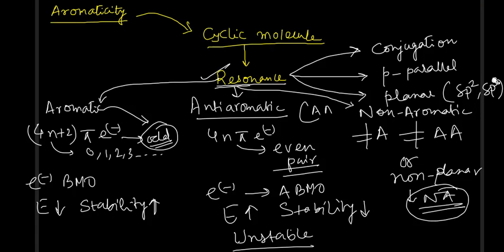Anti-aromatic I'll abbreviate as AA, and aromatic I'll abbreviate as A. So non-aromatic, if it is neither aromatic nor anti-aromatic, or even if the molecule is non-planar, then it will be non-aromatic. Okay, directly you can say. In this case, the electron goes to bonding orbital. Bonding molecular orbital energy will be low and it will be stable.